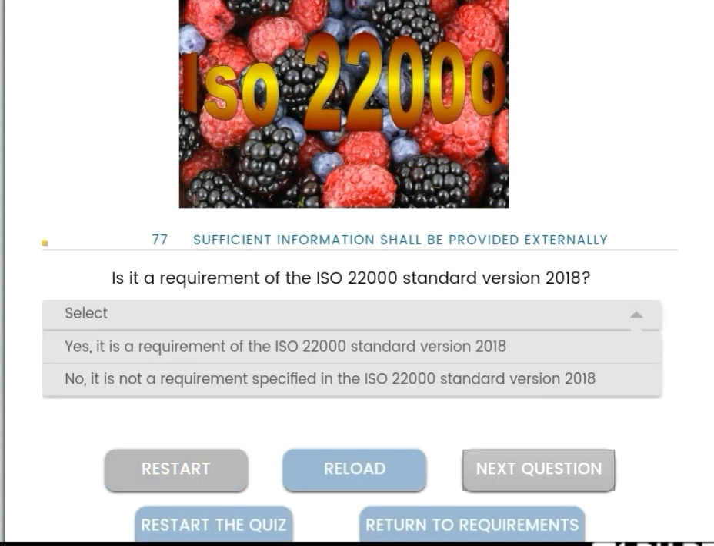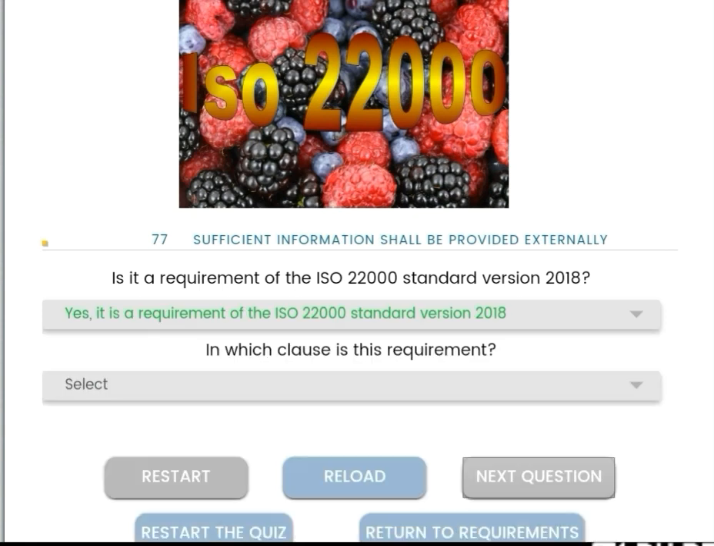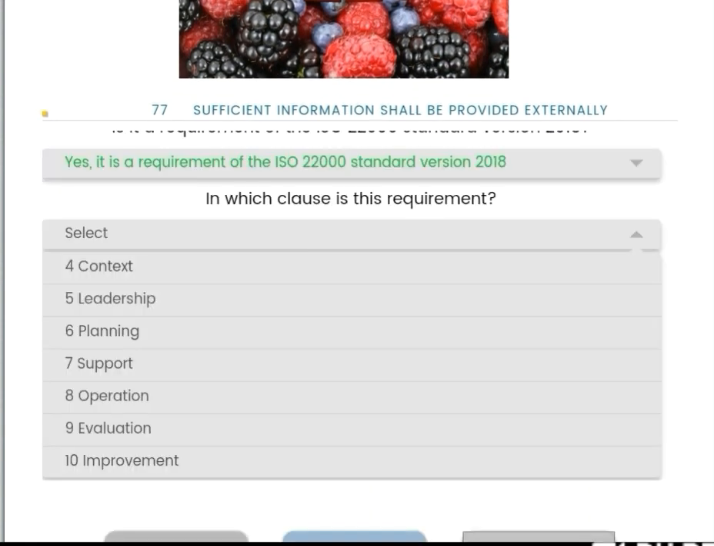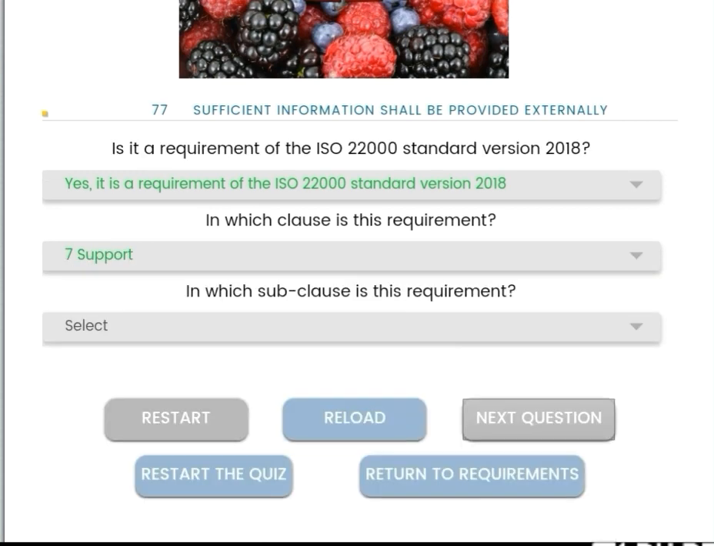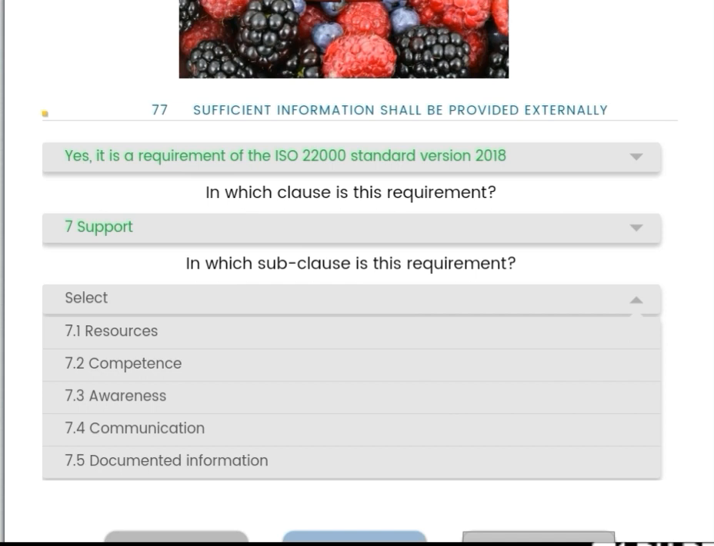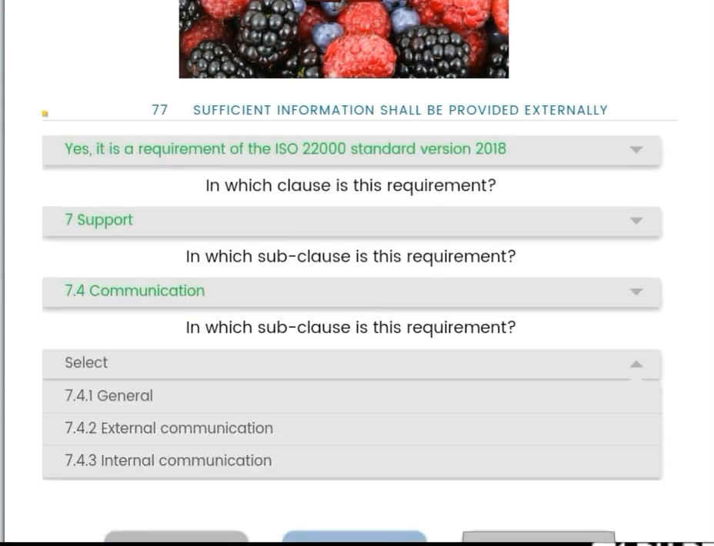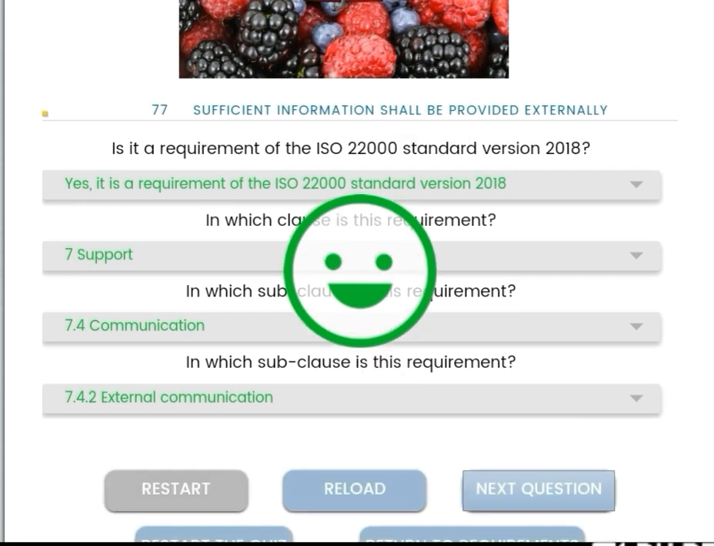Yes. Next, sufficient information shall be provided externally for the requirement. Is it a requirement of the ISO 22000 standard version 2018? Yes, it is a requirement of the ISO 22000 standard version 2018, and it is coming under support, clause number 7, and the clause number 7.4 communication and 7.4.2 external communications.